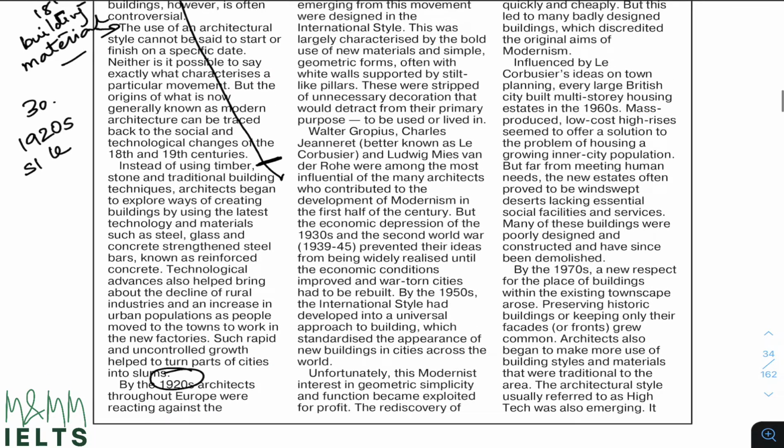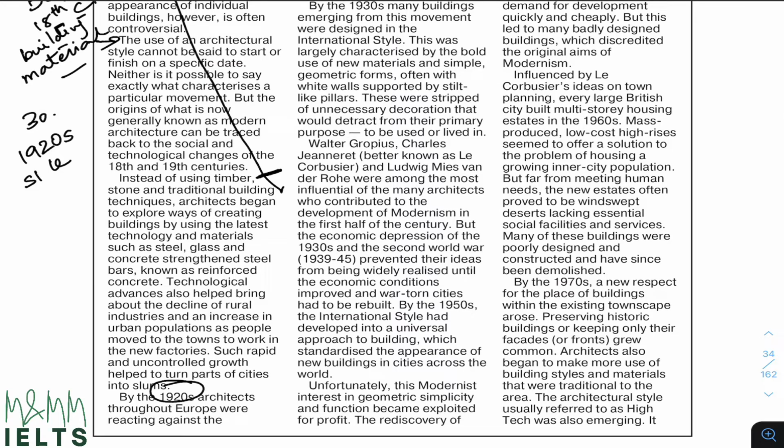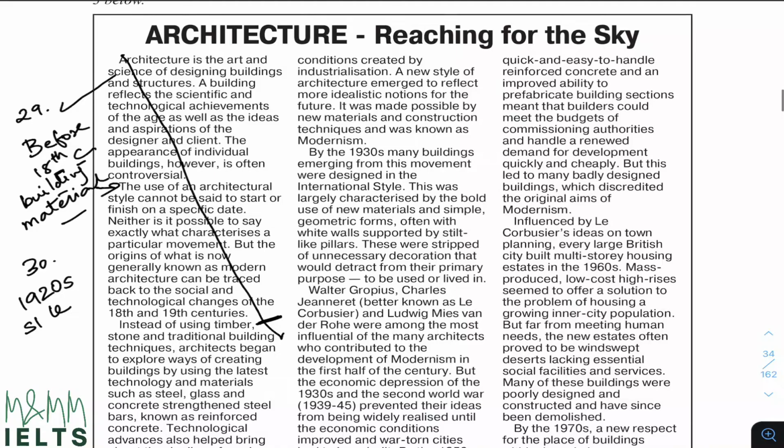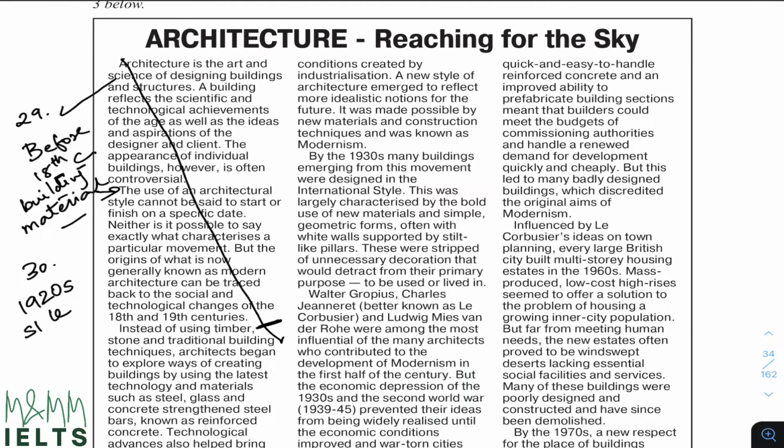So let's read it. By the 1920s, architects throughout Europe were reacting against the conditions created by industrialization, a new style of architecture emerged to reflect more idealistic notions for the future. It was made possible by new materials and construction techniques and was known as modernism.